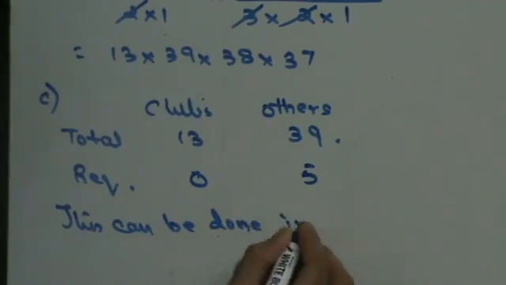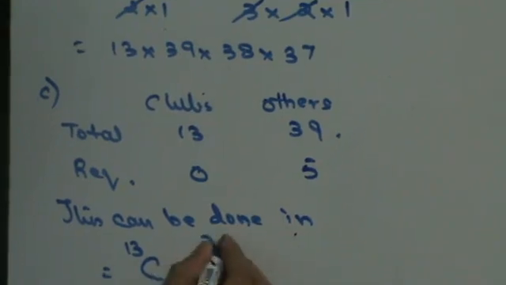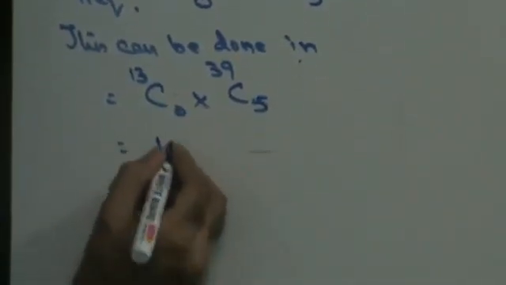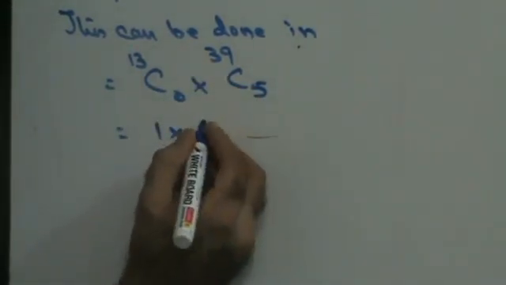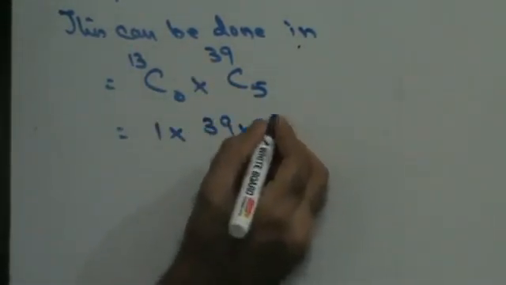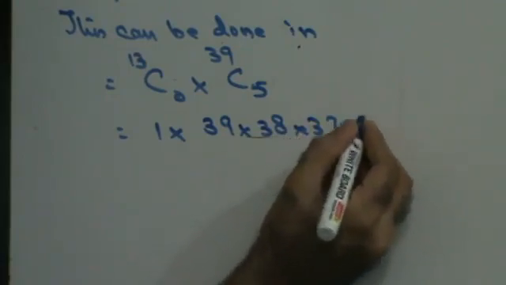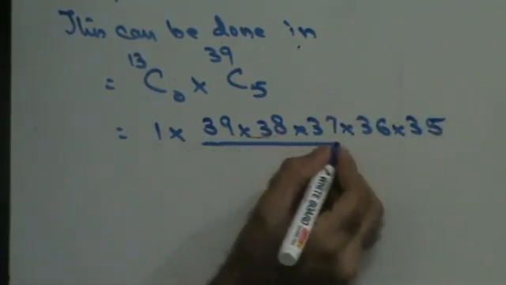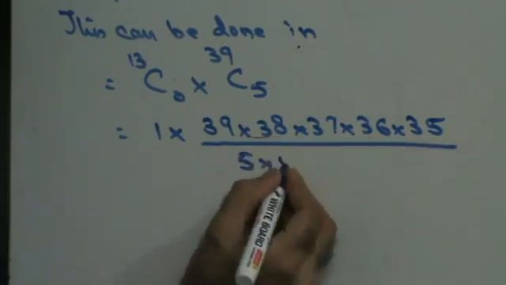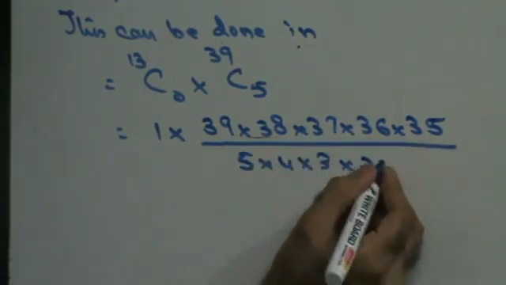This can be done in C13 of 0 into C39 of 5 ways. C13 of 0 is 1. C39 of 5, from 39 write 5 terms in descending order: 39, 38, 37, 36, 35, upon 5, 4, 3, 2, 1.